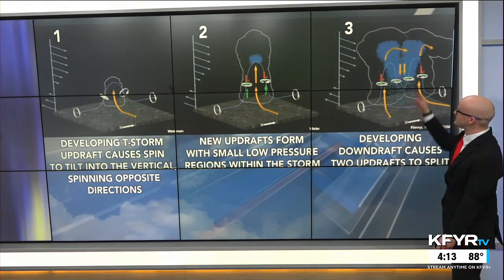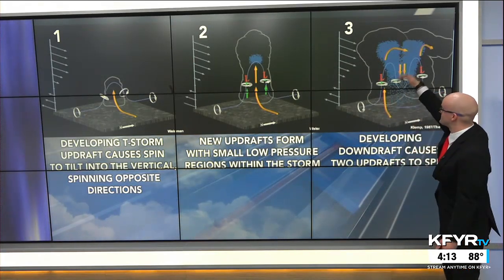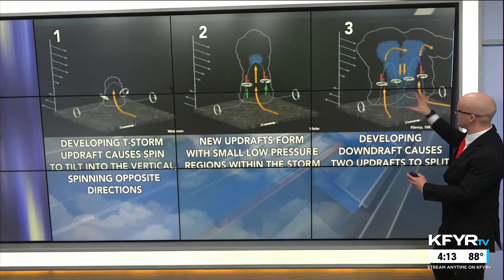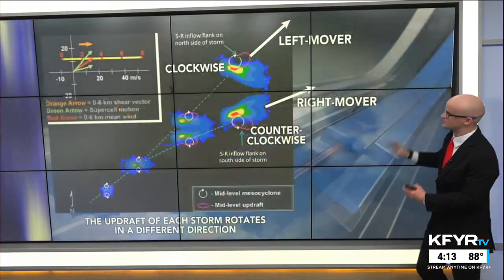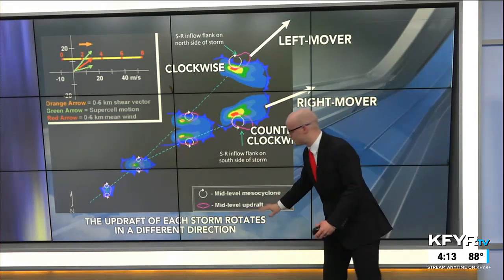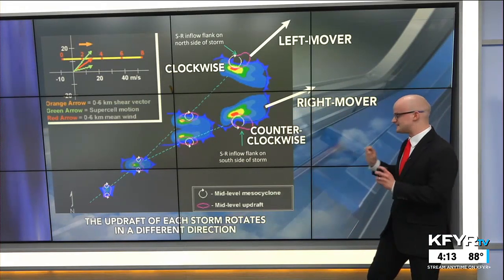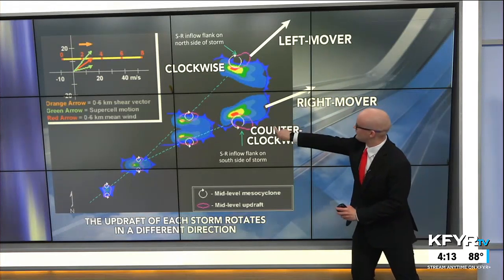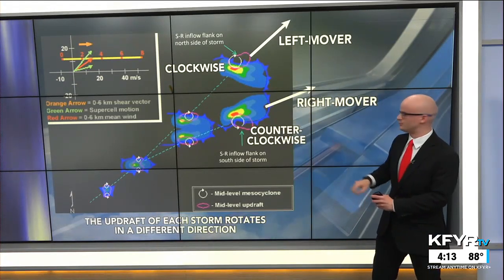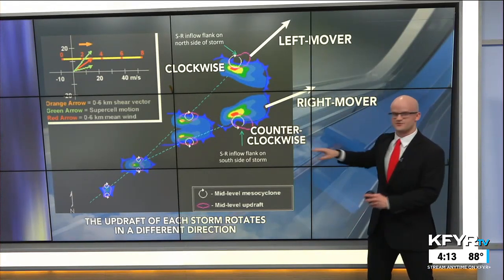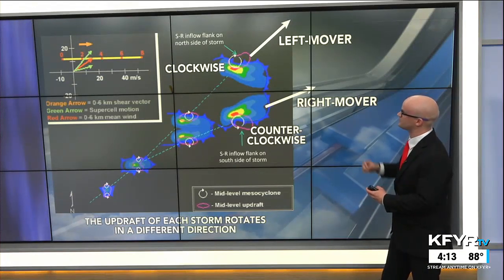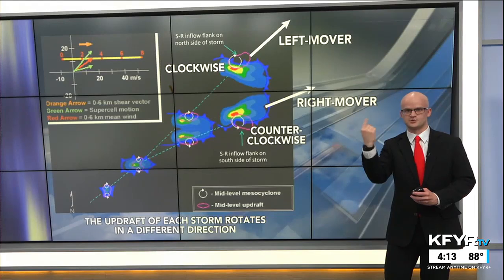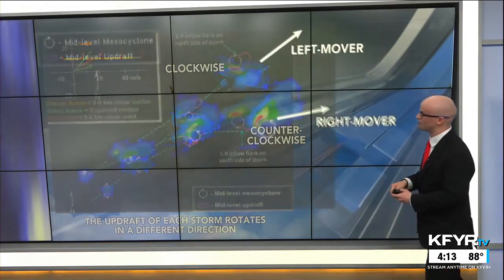And there's a developing downdraft because what goes up has to come down. So with that rain-cooled air in the center of the storm, that separates the two updrafts and causes the storm to start to split. The updraft of each storm that splits is different. It goes in a different direction. The right mover, going to the right of the initial thunderstorm movement, spins in a counterclockwise fashion. That's more normal for supercell thunderstorms, whereas the left mover goes in a clockwise rotation within the thunderstorm cloud. That's a little bit abnormal.